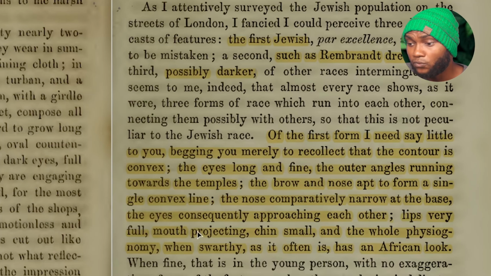Lips very full, mouth projecting, chin small, and the whole physiognomy, when swarthy as it often is. He's talking about the first Jewish caste right here. When swarthy as it often is, it is often swarthy, has an African look.